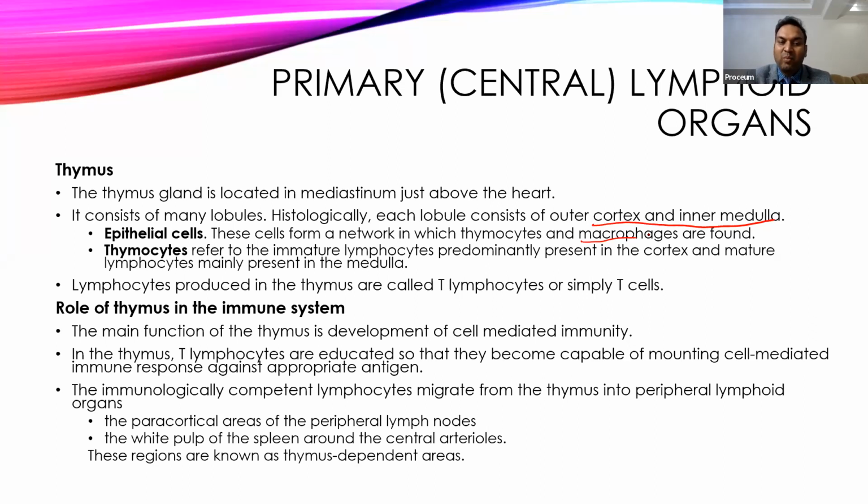And these lymphocytes produced in the thymus are called T lymphocytes, or simply T cells. So from now on, whenever we say T cell, we are referring to the T lymphocytes. Actually, the thymus does not produce them, but trains and educates them, selecting the qualified T lymphocytes. T lymphocytes are involved mainly in cell-mediated acquired immunity. So the thymus educates the T lymphocytes.